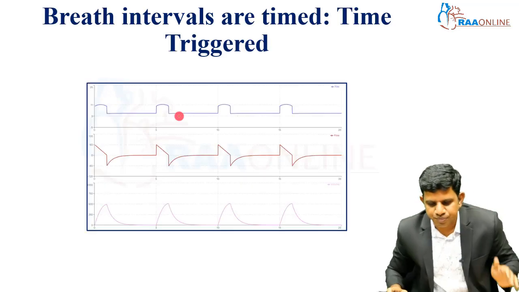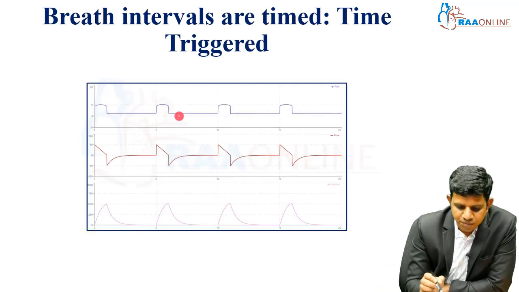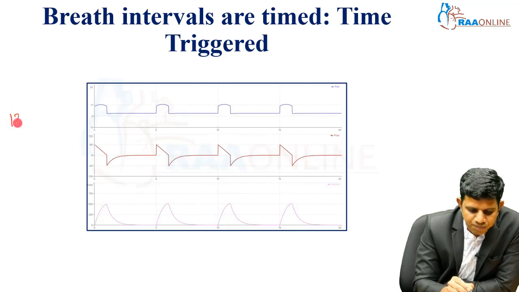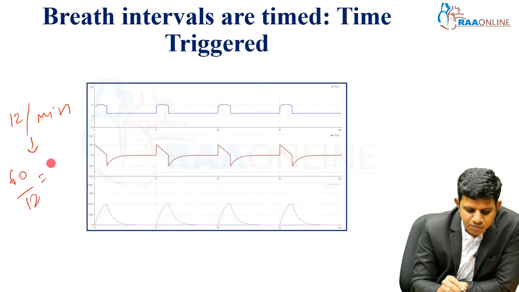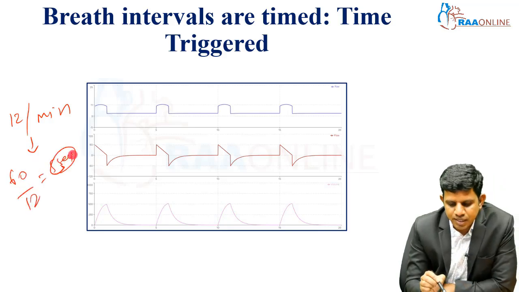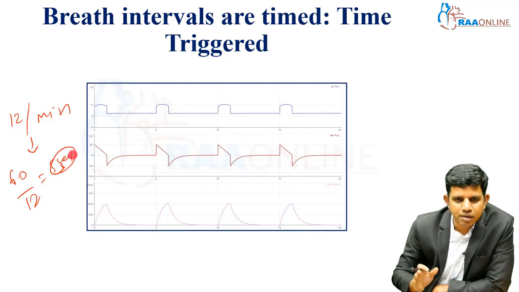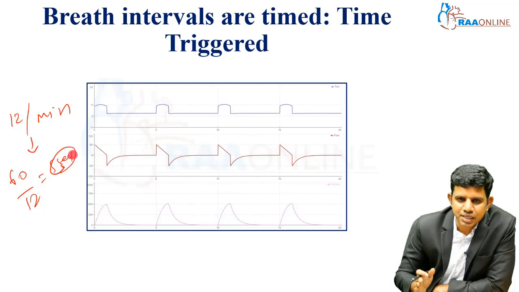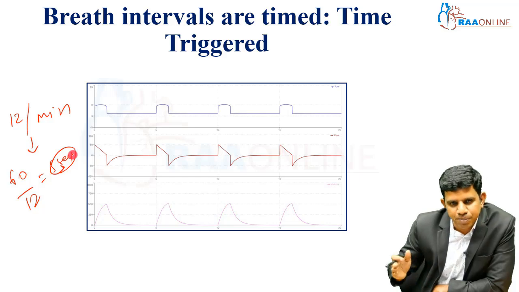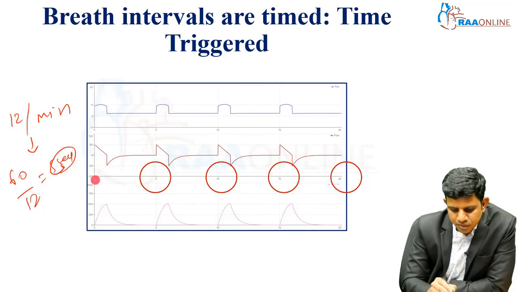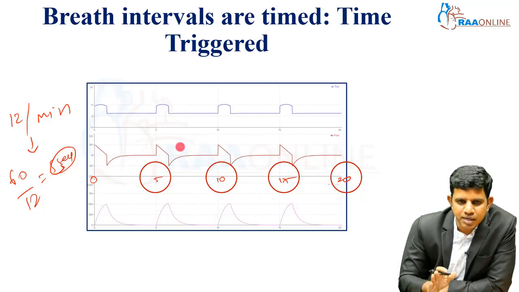First see how time trigger works. This is one of the volume control modes. The rate is 12 per minute. So 12 per minute means each breath is 5 seconds, right? So the ventilator delivers a breath every 5 seconds. It's called time trigger: the ventilator delivers a breath at a preset time. Here you see 0, 5 seconds, 10, 15, 20. So irrespective of anything, the ventilator will deliver a breath every 5 seconds. So it's called a time triggered breath.